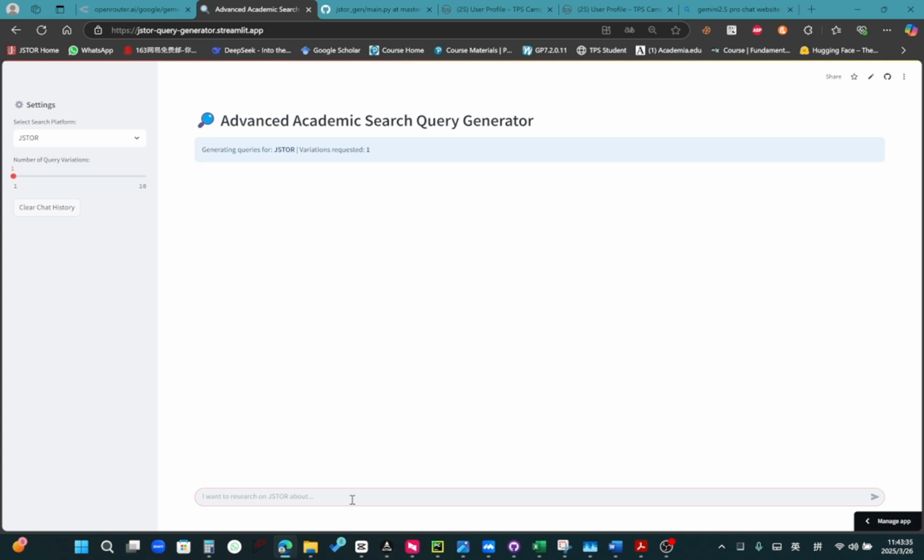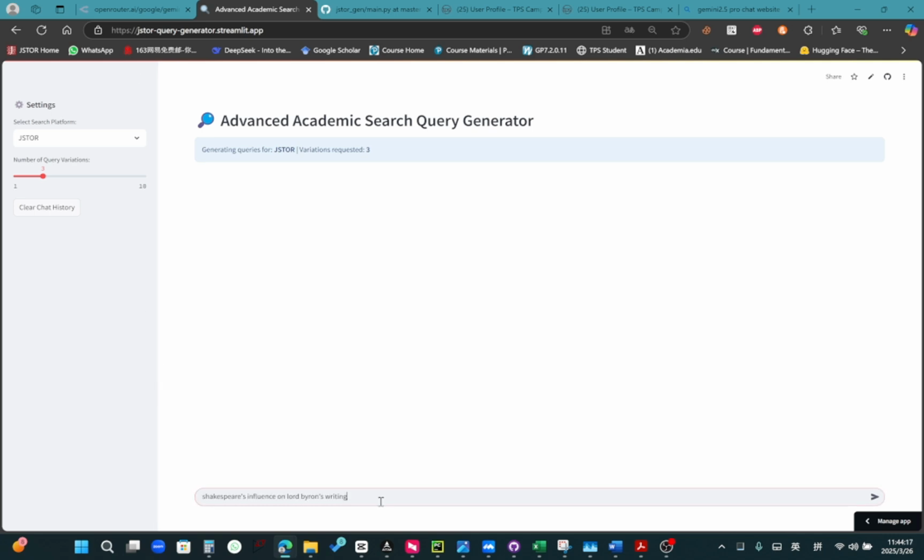Now, let's test it out. We will select JSTOR as the platform, and we will increase the number of query variations to 3, meaning that the AI will give us 3 variations of the query at once. You might ask, why didn't you just crank it up to 10? Well, more variations aren't always better, because if the AI generates too many, the variations might be too diverse, or it doesn't even follow the syntax or binary operations. So my advice is to just use 3 or 4.